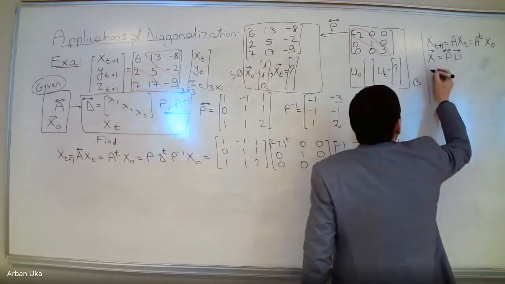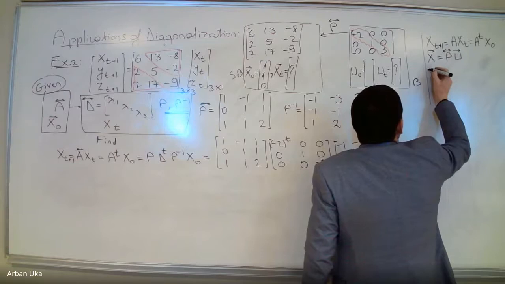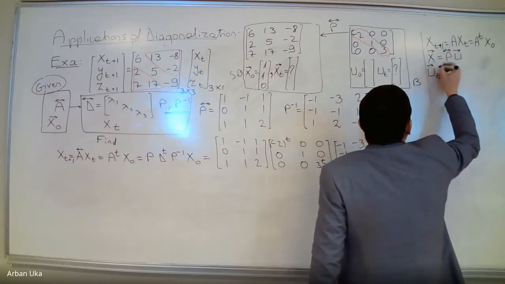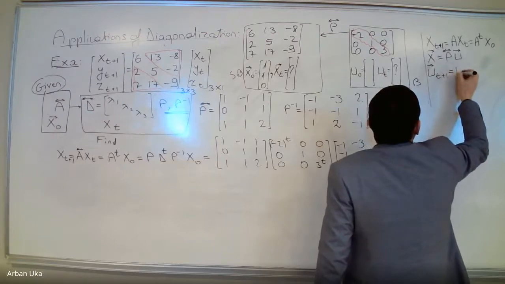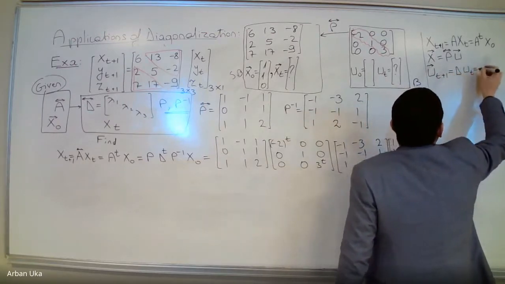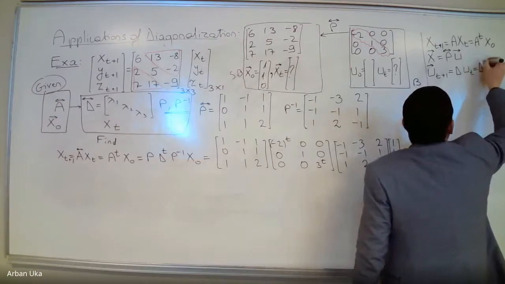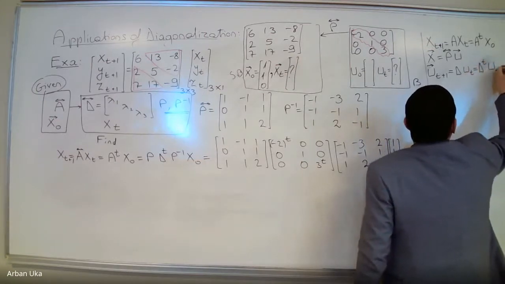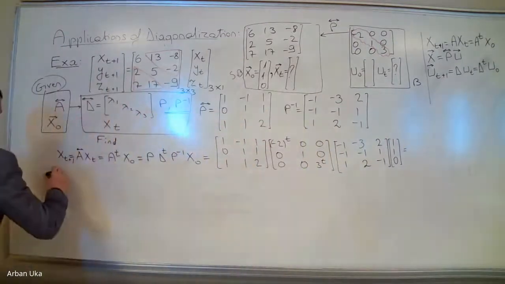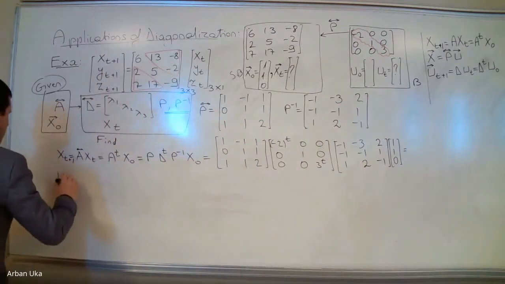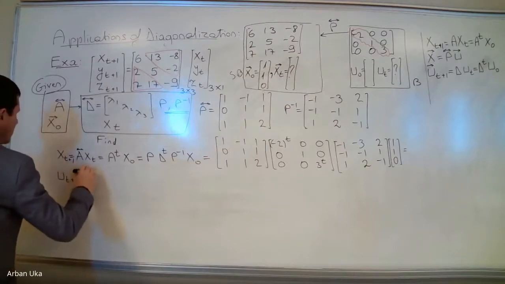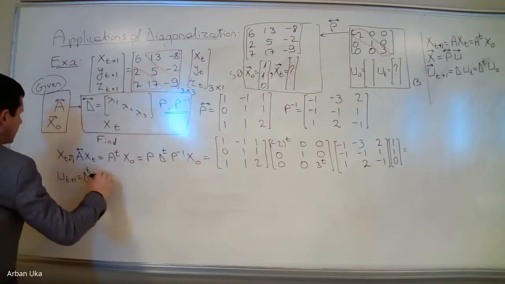We can write also that ut plus 1 as a vector is equal to D times ut, okay? Or D to the power t times u0.